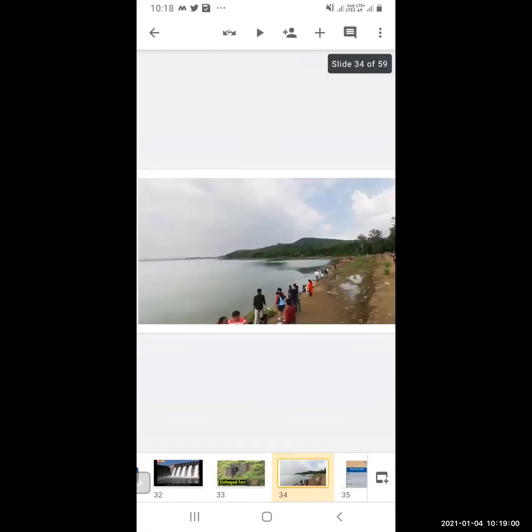Then the next one you can see is the Khadakwasla Dam. It is in Pune. This is also one of the sources of drinking water for the people of Pune city.